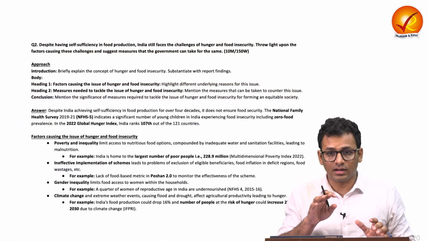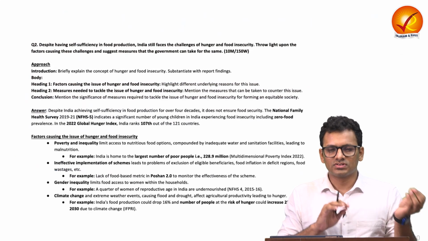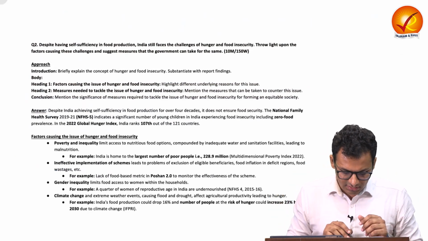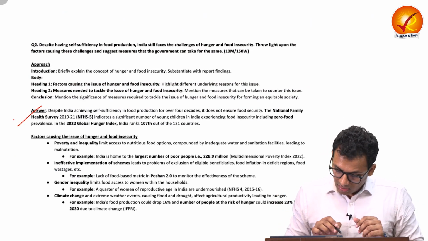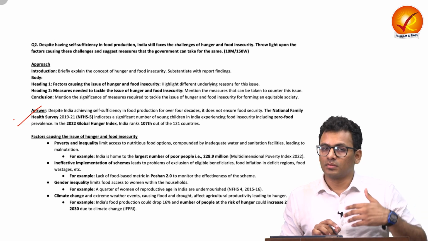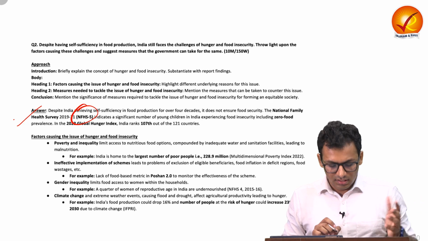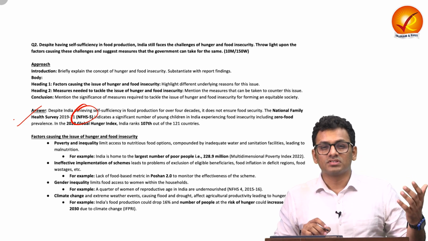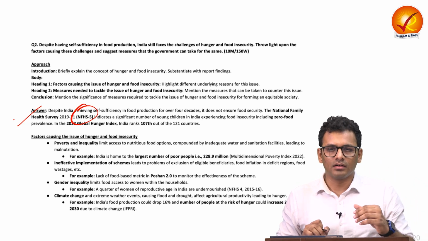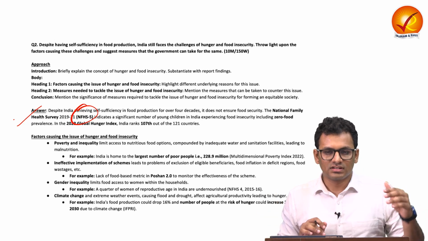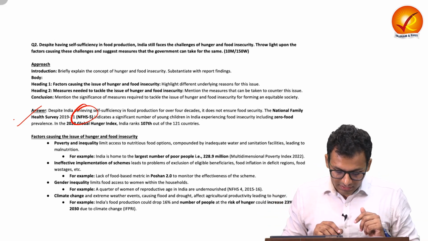Now let us see the model answer and understand how we can use it for our answer writing practice. In the first, we talked about the Global Hunger Index, we talked about food production. You can also add data from the National Family Health Survey. There are multiple data points which talk about the issue of hunger, talk about different dimensions related to hunger, so that you can add there.